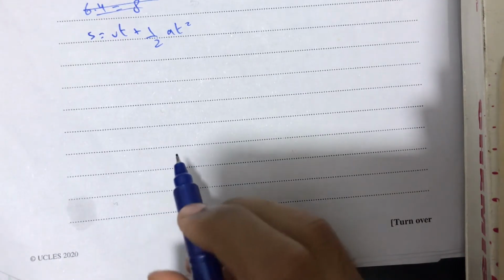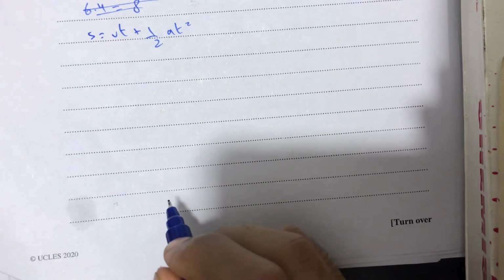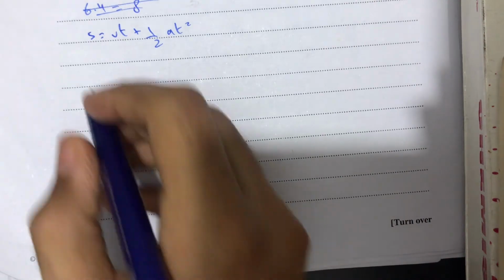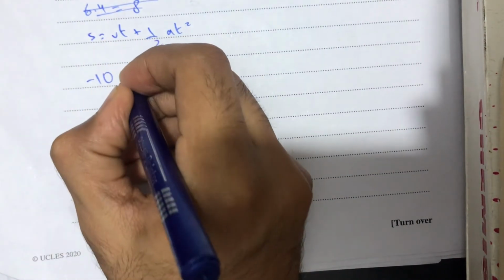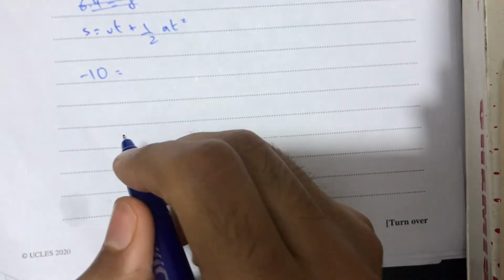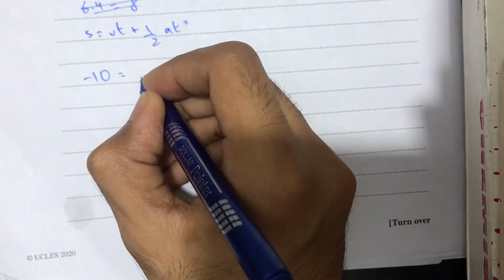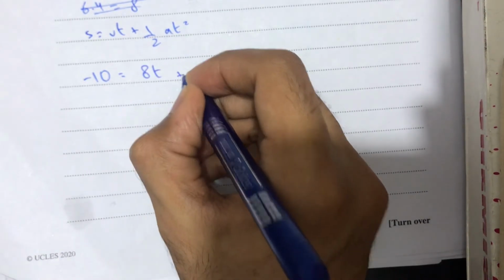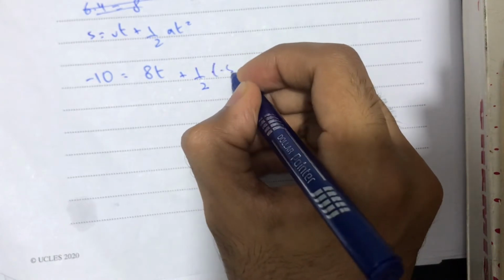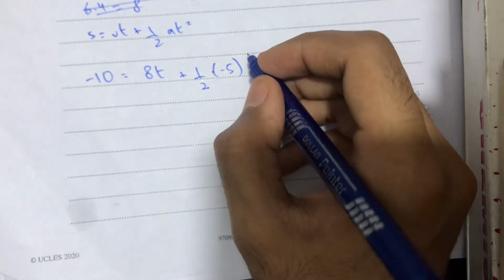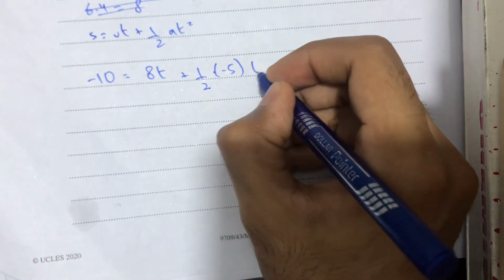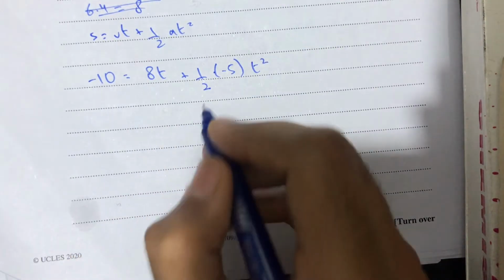As we know, the distance from P to Q is 10 meters. So for returning from Q to P, the distance will be minus 10. So minus 10 is equal to, u is 8, as at point Q the velocity was 8, so 8t plus half, acceleration is minus 5 as we have calculated, and t squared. t is unknown, so we have to calculate it.